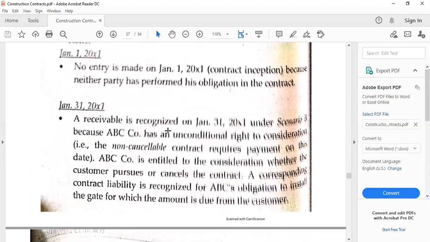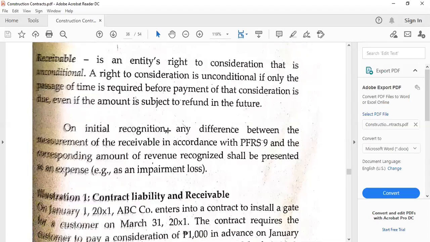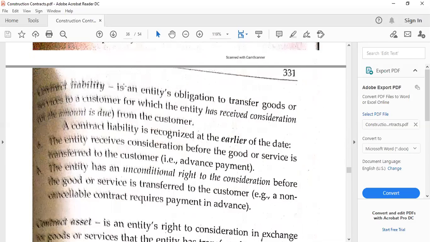So allow me to go back to the upper part. Here are the definitions. As I've said, there's a contract liability if, for example, we received the consideration or the amount which is due in advance, but then no services have been rendered yet and no goods have been delivered.